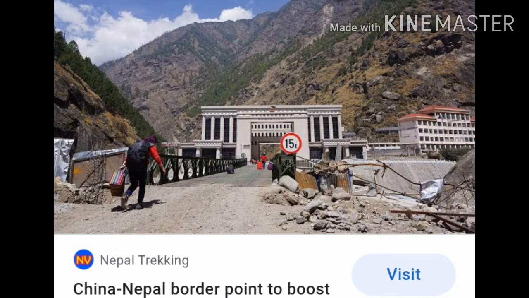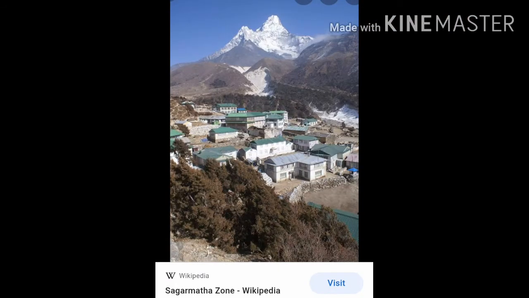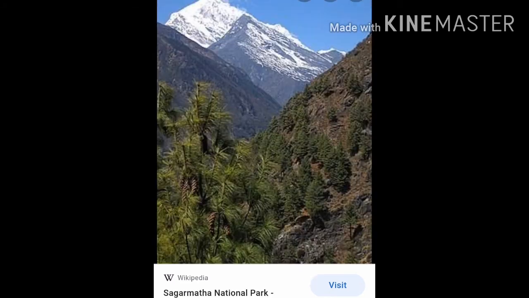In our Hindi, we can say Sagar Matha. Here Sagar means the sea and Matha means the head. It is known as the head of the sea. And due to the convergence, this peak came out, this Himalayas, this mountain came out, and due to that reason it is known as Sagar Matha. You have to remember the word. Okay. What is known as Sagarmatha? So you have to tell Mount Everest. And what is its height? 8,848 meters.